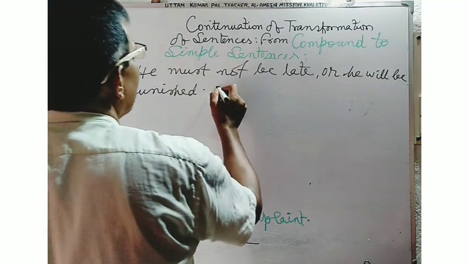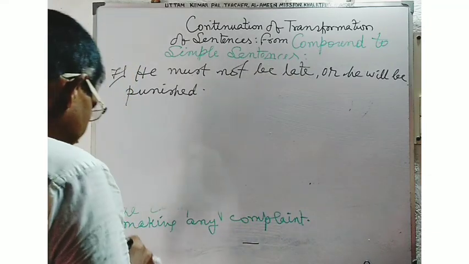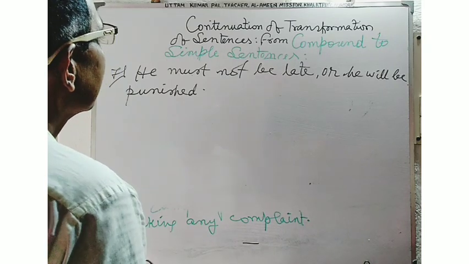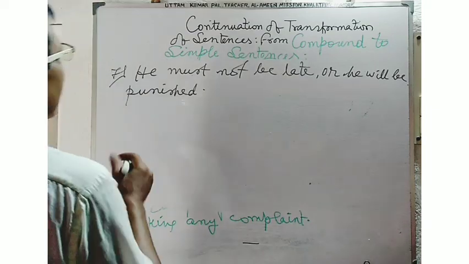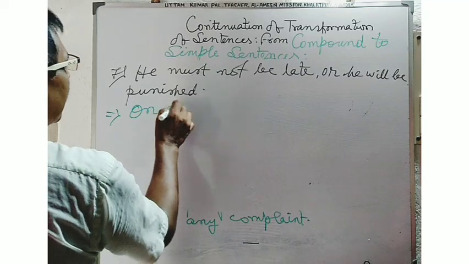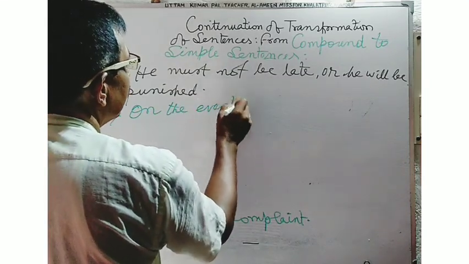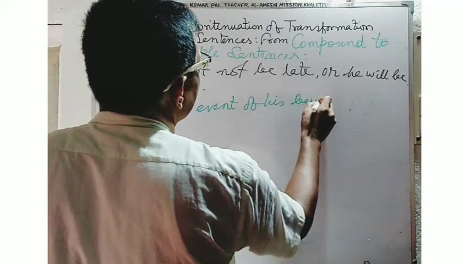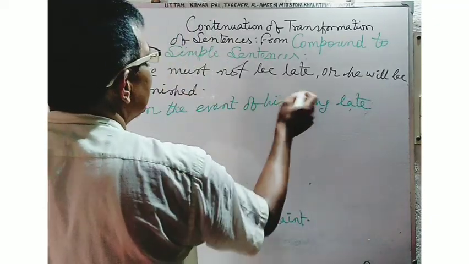Here, if such a compound sentence is there and you are asked to convert the sentence into a simple sentence, you will have to use the phrase in this way. You may write the answer: On the event of his being late, he will be punished.